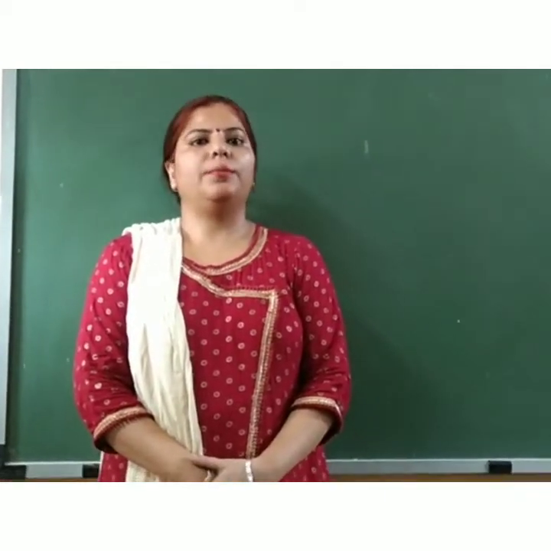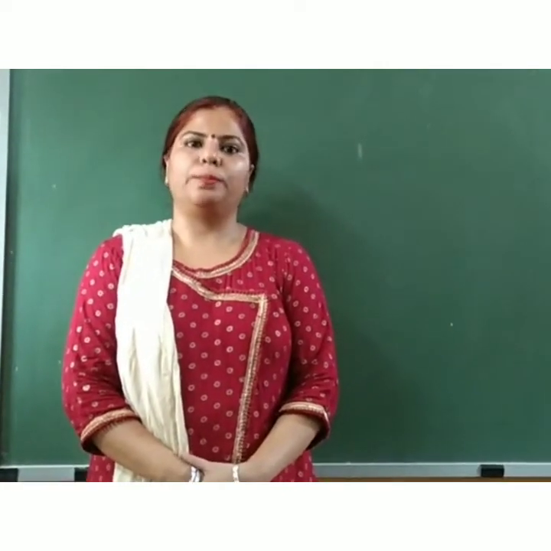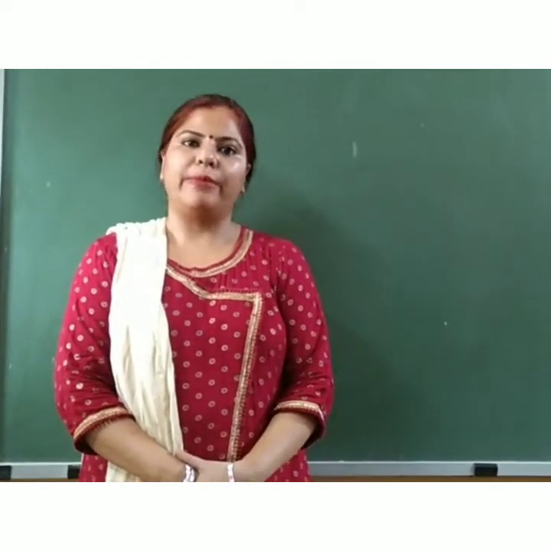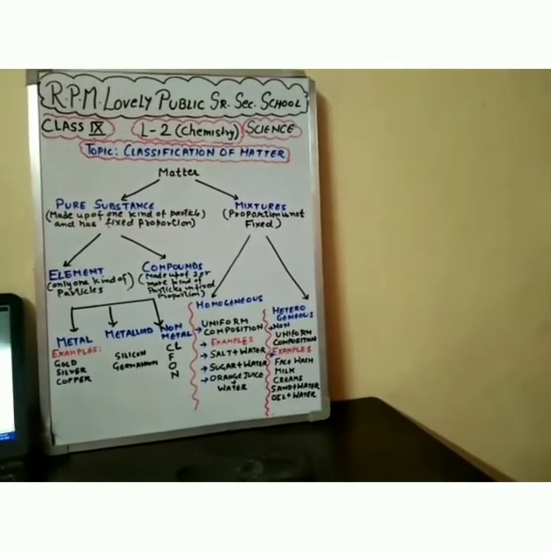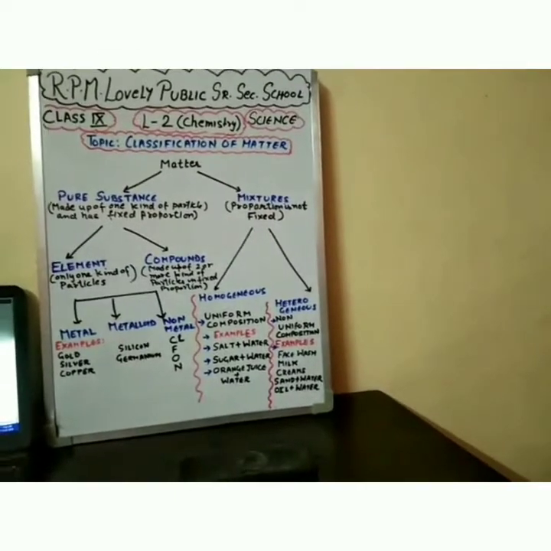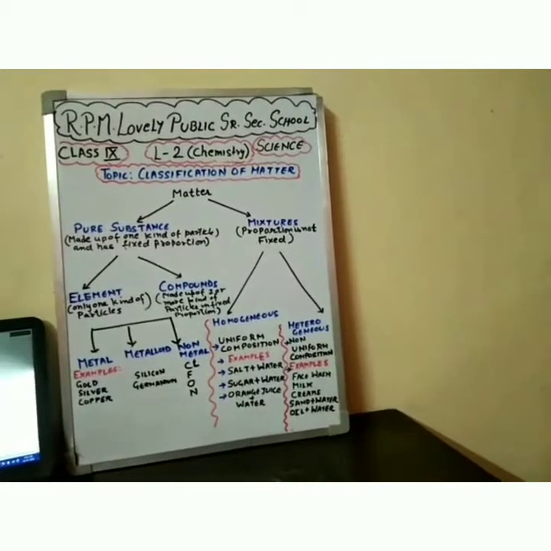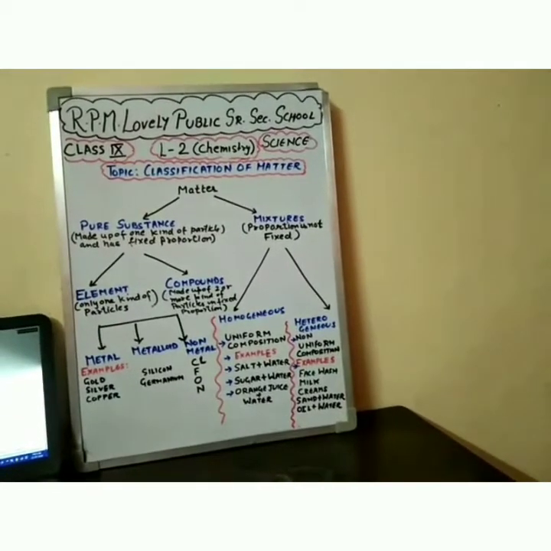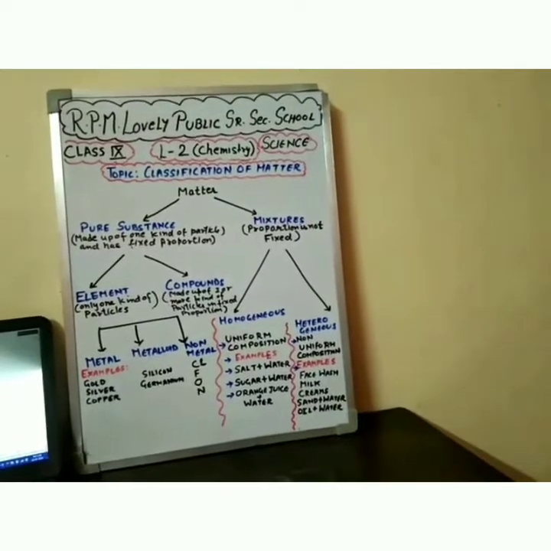Today, we will be going to study Class 9, Chapter 2, topic Classification of Matter. Matter, as you all know, are the substances which have mass and occupy space. They are broadly categorized into two forms: pure substances and mixtures.